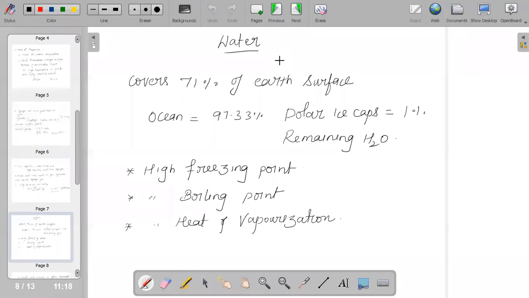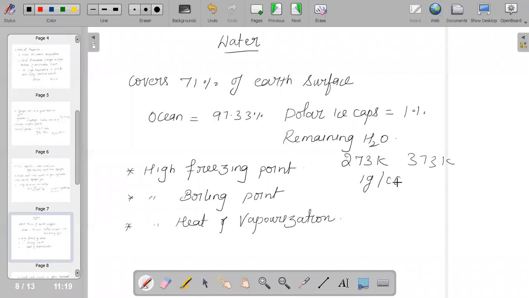And when we talk about something very important in our day-to-day life, that is water. It covers around 71% of our Earth's surface, but its distribution is not uniform: ocean 97%, ice caps 1%, and the remaining only is fresh H2O. Physically, it is a tasteless and odorless liquid. It freezes at 273 Kelvin, its boiling point is 373 Kelvin, and its density is 1 gram per cubic centimeter.